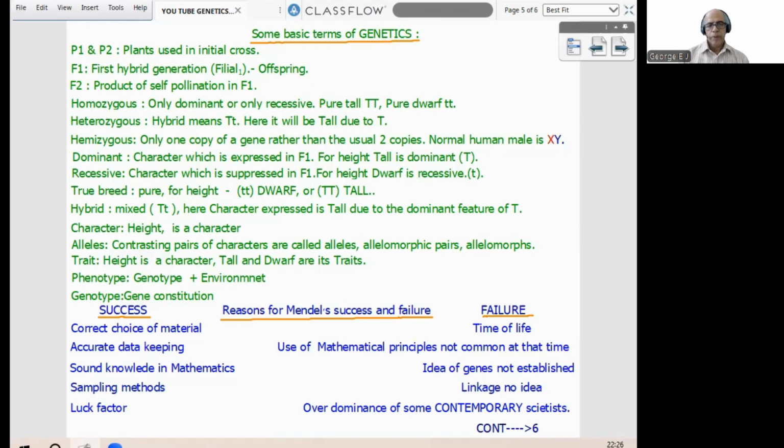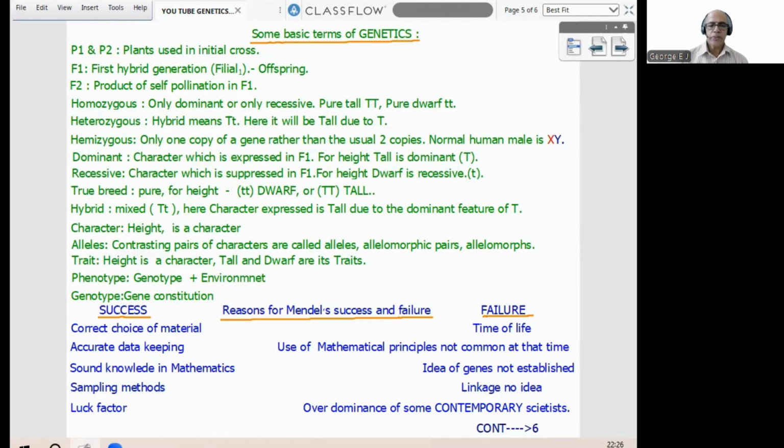Now, phenotype. Phenotype means external appearance. How does this external appearance come? It is from the genotype. Genotype means the arrangement, the constitution of genes, which acts along with the environmental effect. So phenotype is genotype plus environment. Now what is genotype? That is the original gene constitution that we cannot find physically, externally, with our eyes. The character will be expressed based on genotype plus environment. I think that idea is clear. Phenotype is genotype plus environment, and genotype is the gene constitution.